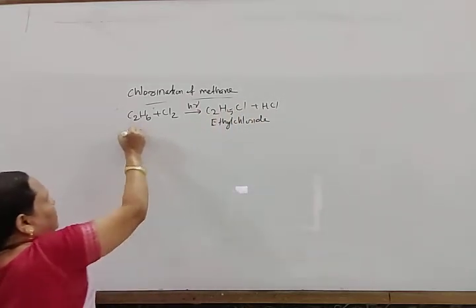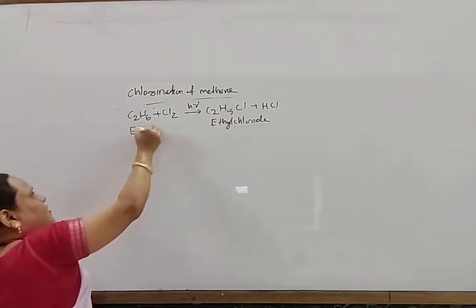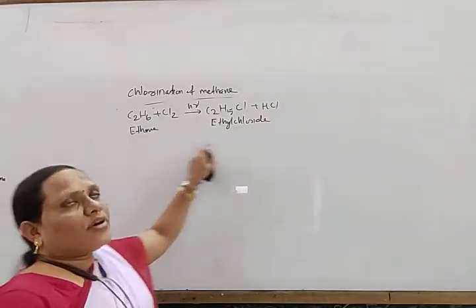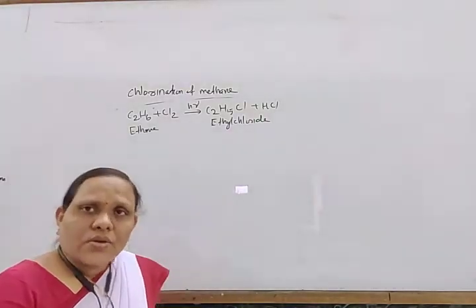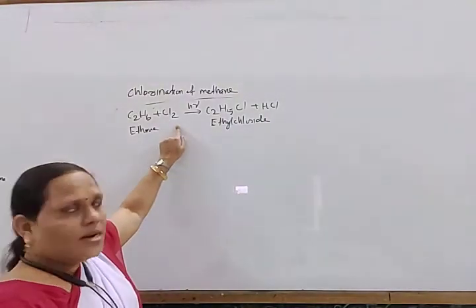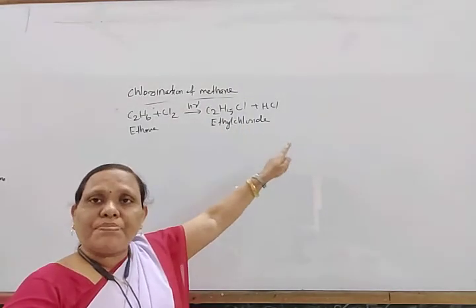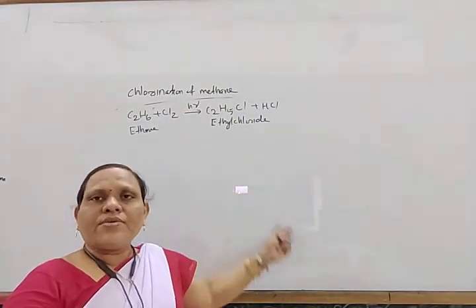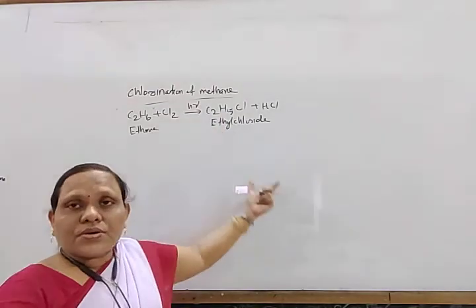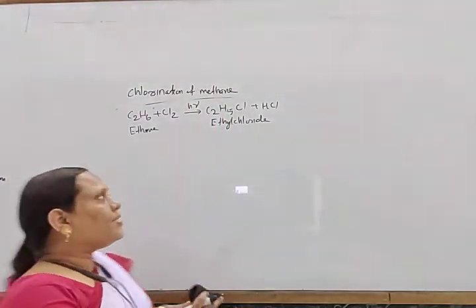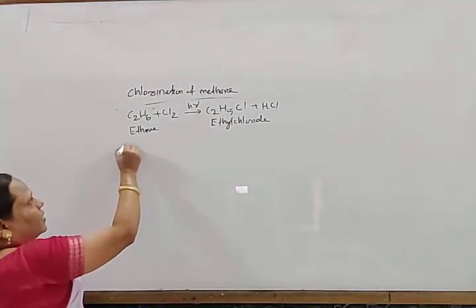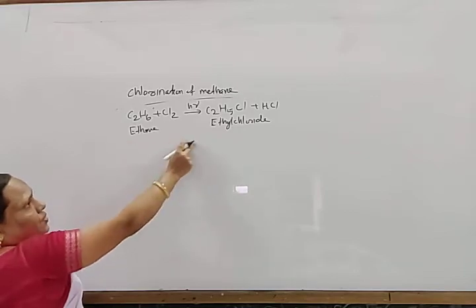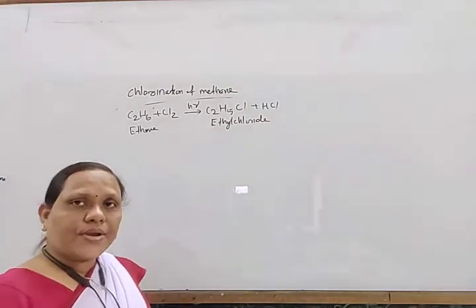Okay, and this is ethane. So ethane reacts in the same way to form ethyl chloride. Here also, if excess chlorine is taken, then all hydrogen atoms are replaced by chlorine to form different chlorine substituted ethane.